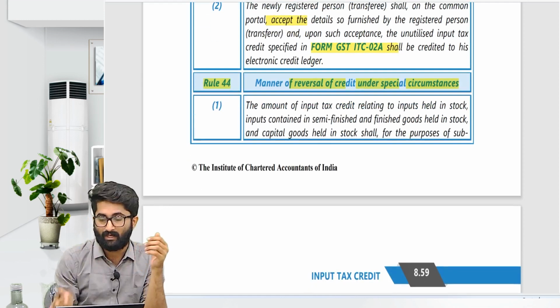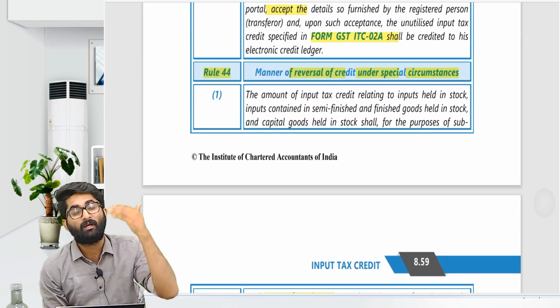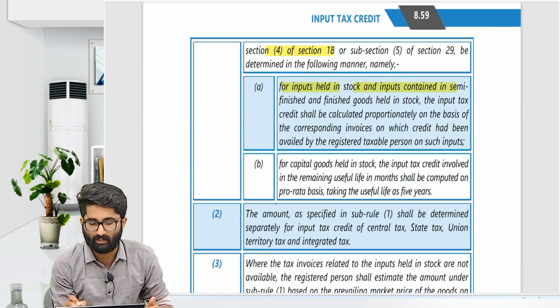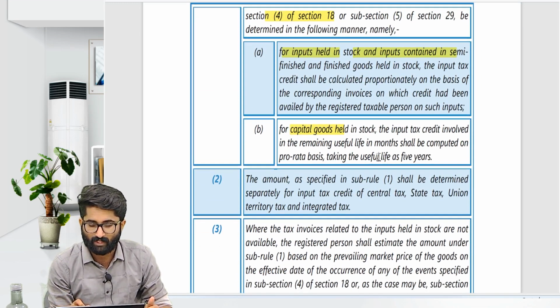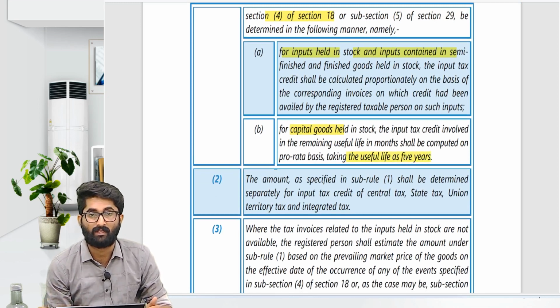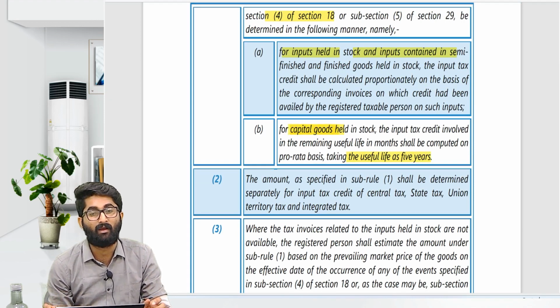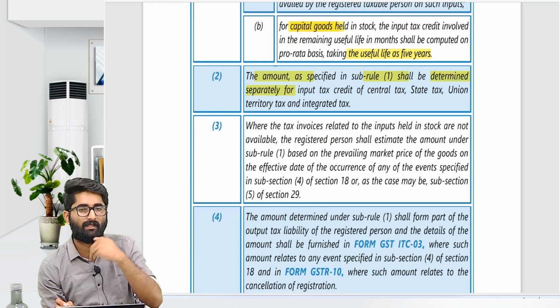See, in case of 18 subsection 4, you are going from regular to composition, so you have to reverse the input held in input stock, all these things including capital goods. So you have to reverse 5% per quarter. In capital goods, you have to take useful life as 5 years, and the amount specified in rule 1 shall be determined separately: IGST separately, CGST separately, SGST separately.